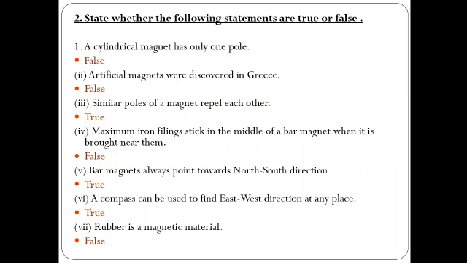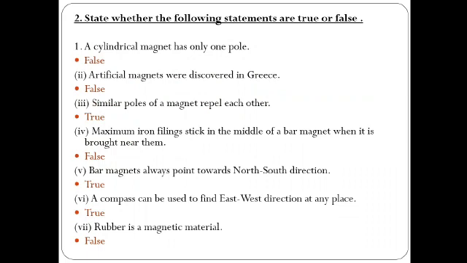Why so? A bar magnet has its maximum strength, or maximum magnetic force, located at both ends, not in the middle. Because a magnet has two poles, and those two poles have the maximum property of attraction. So in the middle it would not happen.